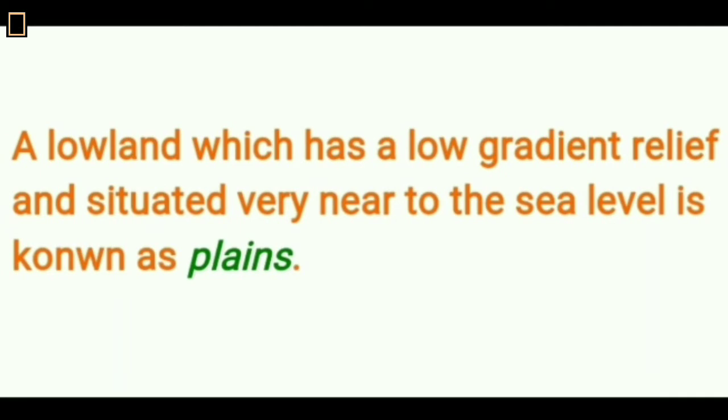A lowland which has low gradient relief and is situated very near to sea level is known as plains. Actually, plains are widely extended, very low land situated near sea level, and they are generally formed by alluvial soil. There are some important features of plains.